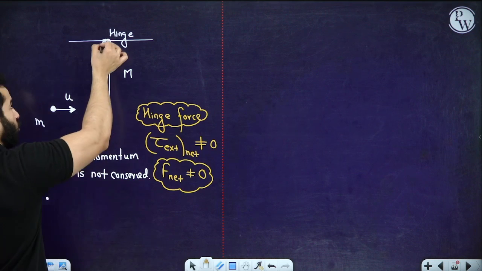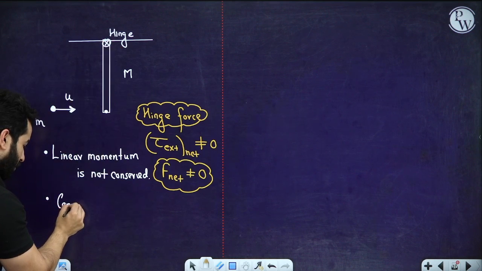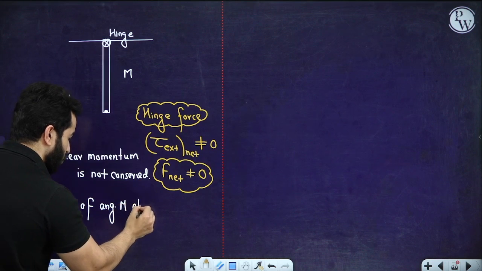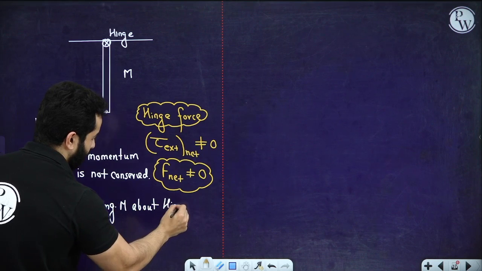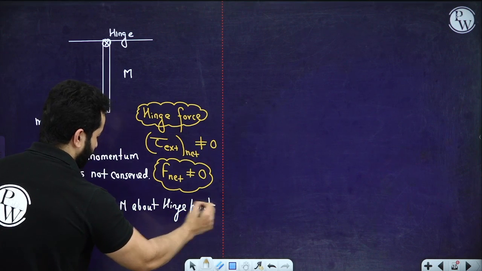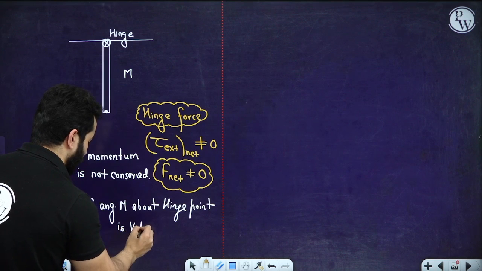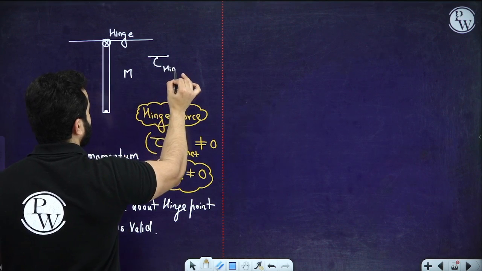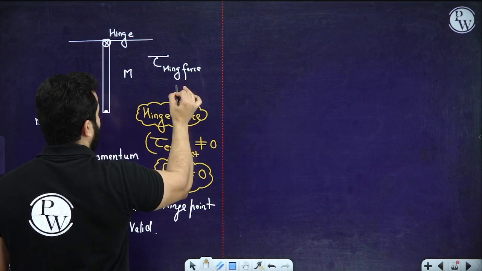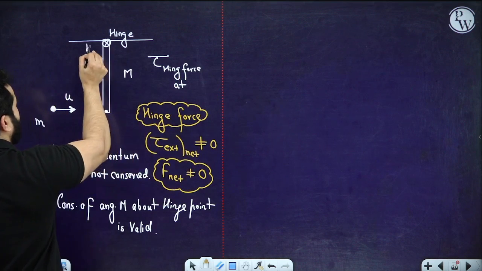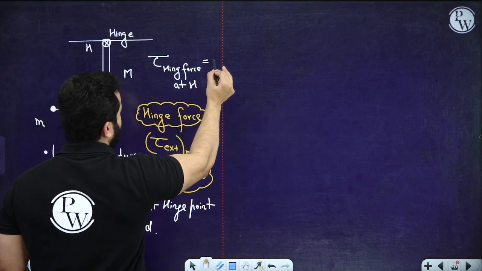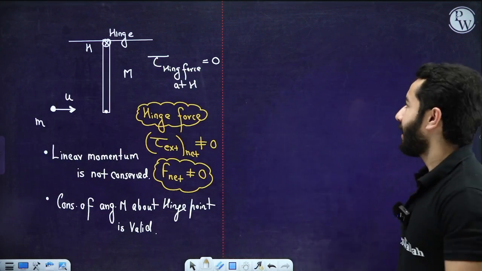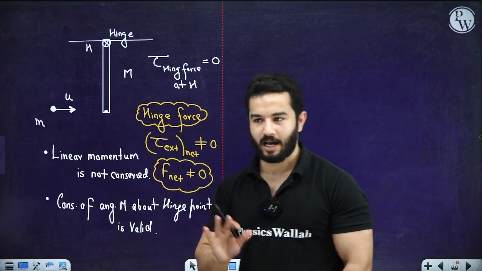But if you choose the hinge point, conservation of angular momentum about the hinge point is valid. Why? Because the torque of the hinge force at, let's say this point is H, will be 0. So you can apply conservation of angular momentum about the hinge point. That is all good.